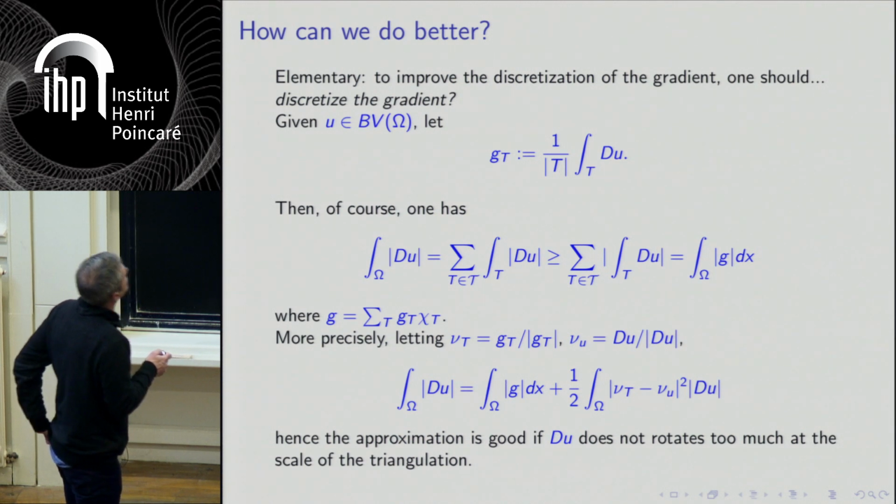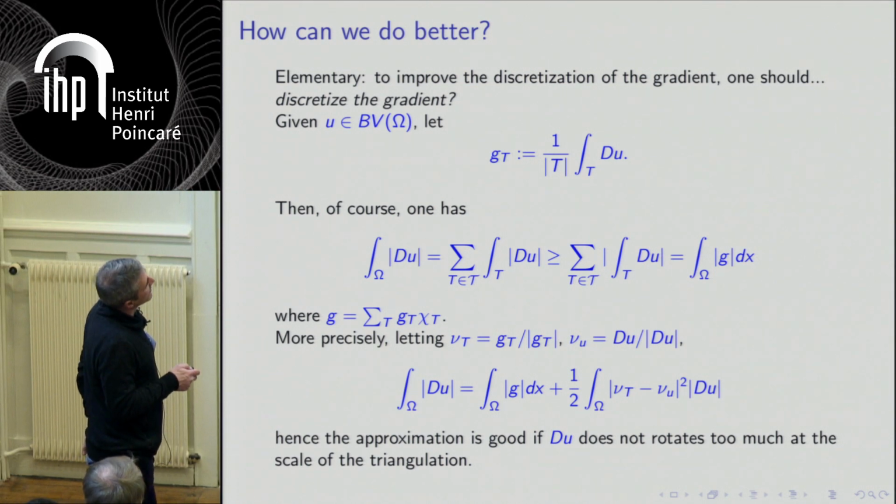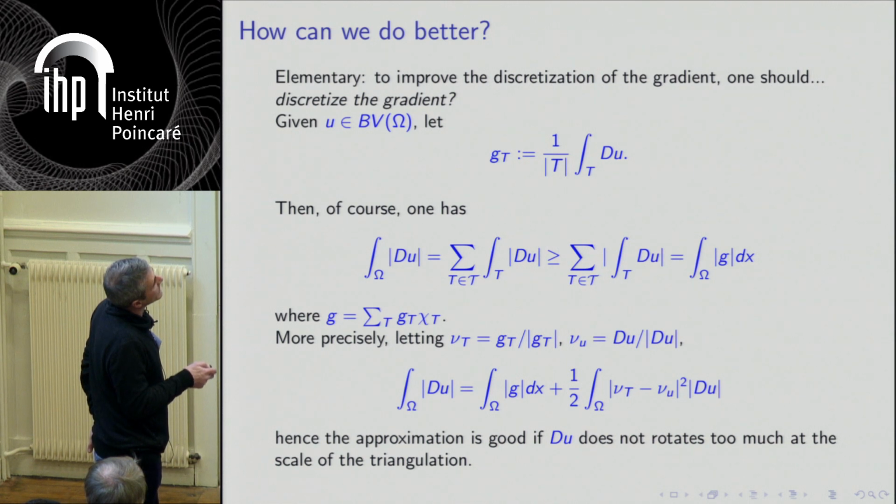But it's a bit better than that, because if I call nu t the direction of this vector, and you use the direction of your gradient, then you can compute the difference, and the difference is like a kind of L2 norm of the differences measured in this measure.